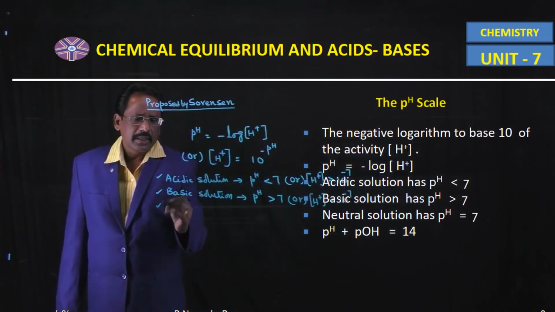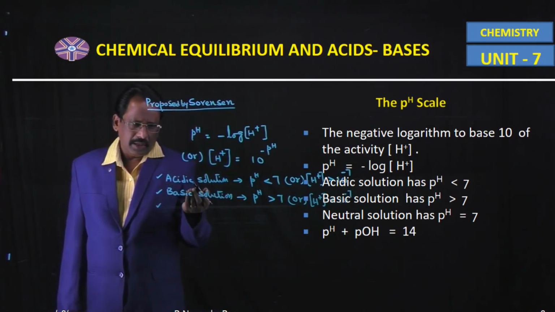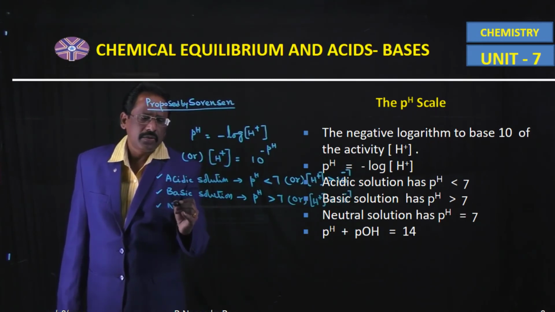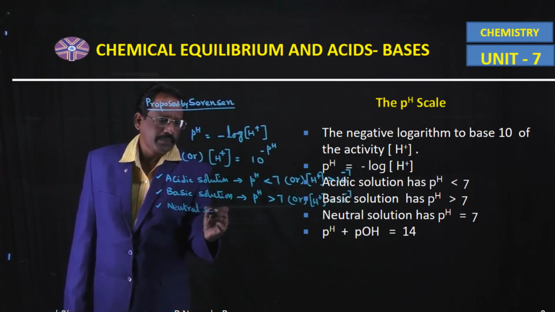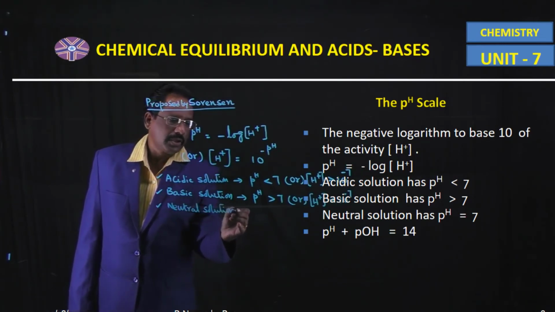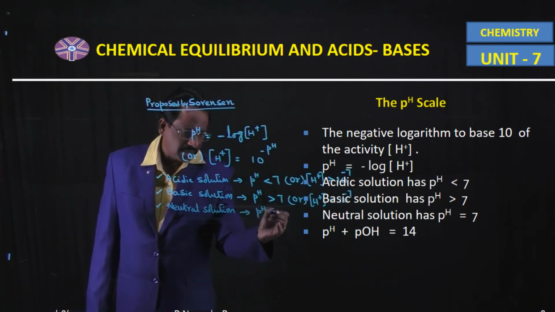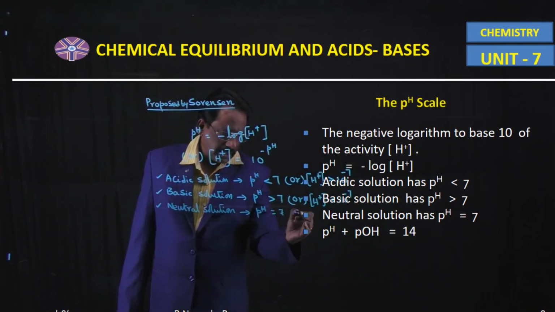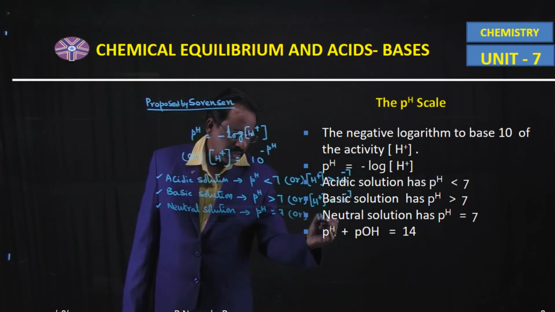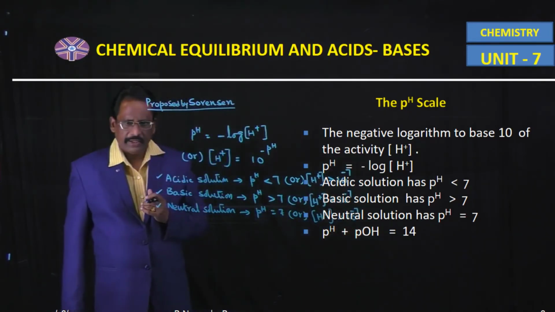That means the pH of the solution determines whether it is acidic, basic or neutral. For any neutral solution, the pH of the solution is exactly equal to 7. That means the hydrogen ion active mass is exactly equal to 10 power minus 7.